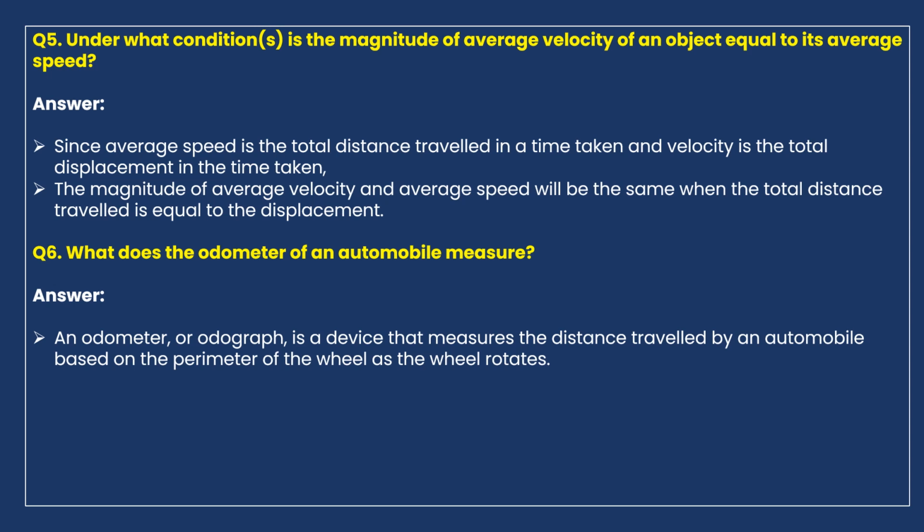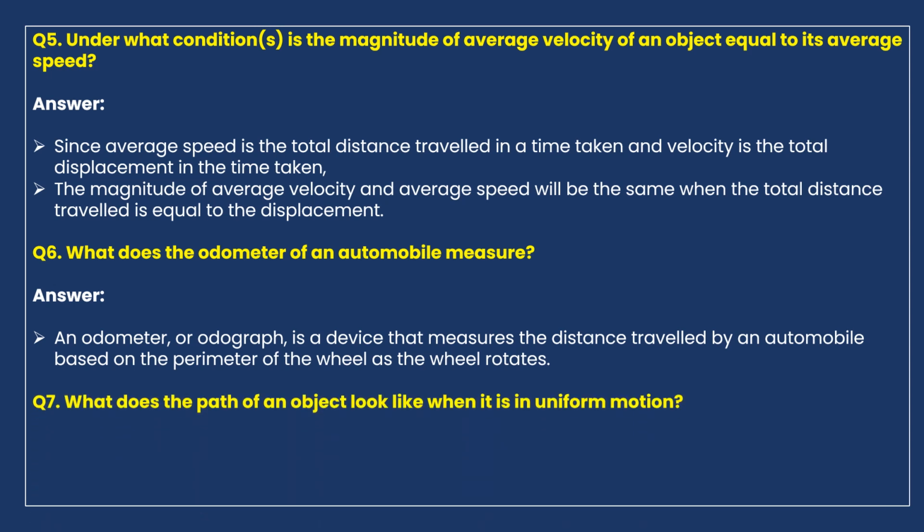An odometer or odograph is a device that measures the distance traveled by an automobile based on the perimeter of the wheel as the wheel rotates. So this odometer connects to the wheel, that means it counts the number of rotations made by a wheel, and finally it gives us the distance traveled by that particular vehicle. So an odometer measures the distance traveled by the vehicle.